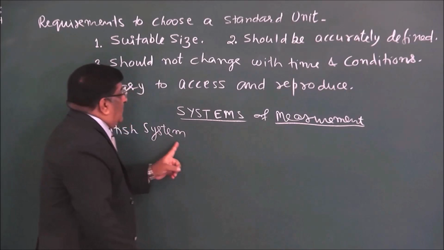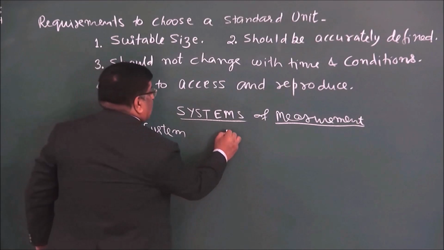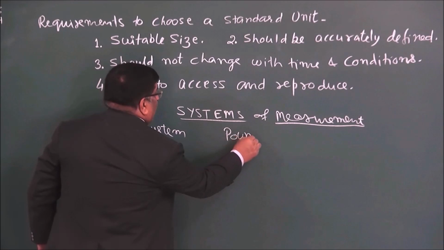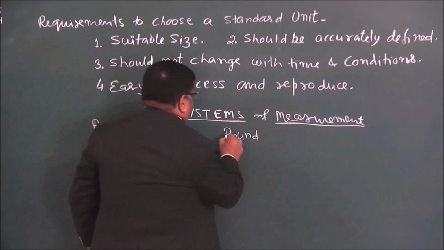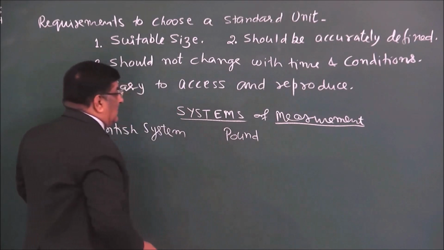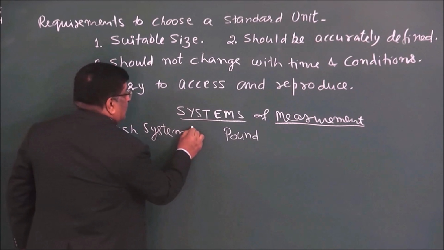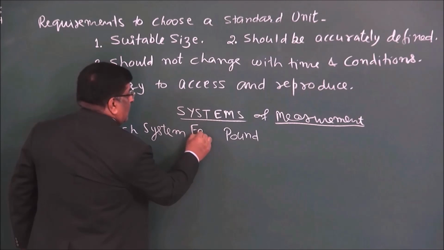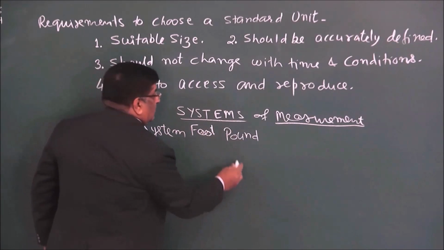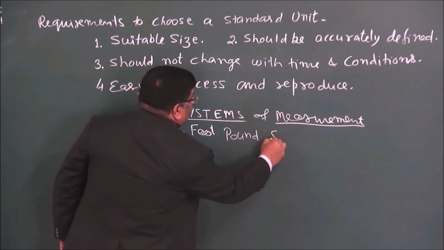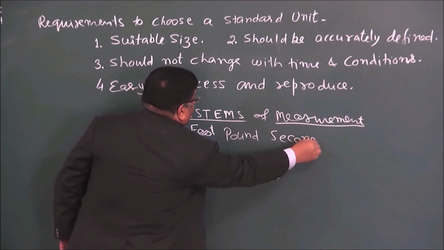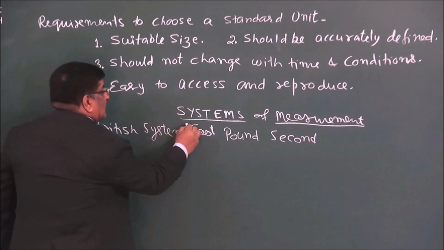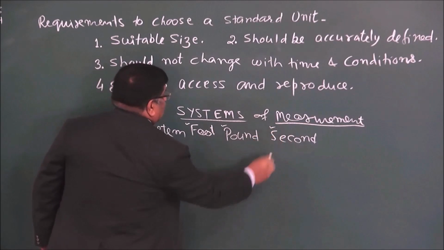So in the British system, for mass they used the unit pound. For length they used foot. For 1 foot, 1 pound, and for time they chose second. So this is known as the FPS system.